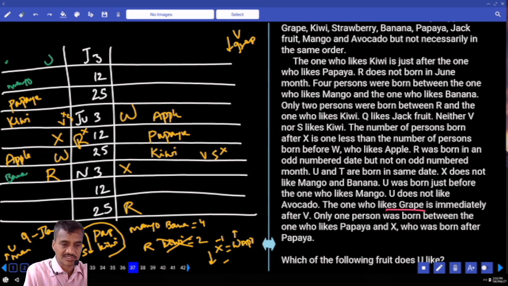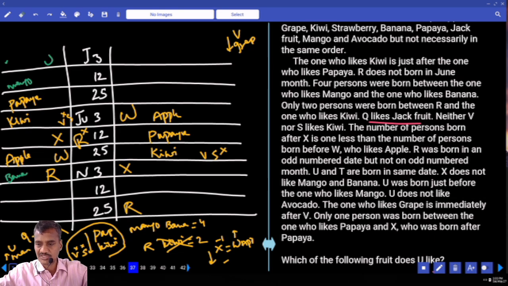Now if mango and banana were here, then my next one. V and S is neither kiwi nor this. The one who likes kiwi just after papaya, R is not June, 4 in between mango and banana, and 2 persons between R and kiwi, and Q likes jackfruit. Neither V nor S likes kiwi.